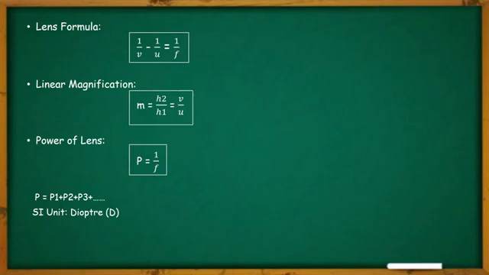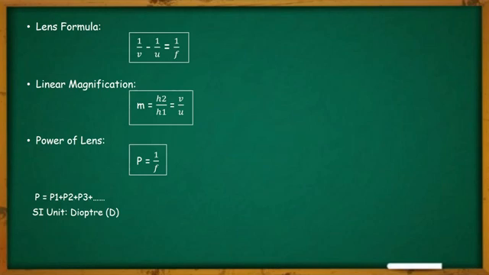Next we will study lastly the power of a lens. Sometimes people say that my eye power is negative, I am wearing a negative power lens. According to that, my eye power is minus 1.5, minus 0.5, plus 0.5. So what exactly is this power? It means the power of the eye lens you are talking about.